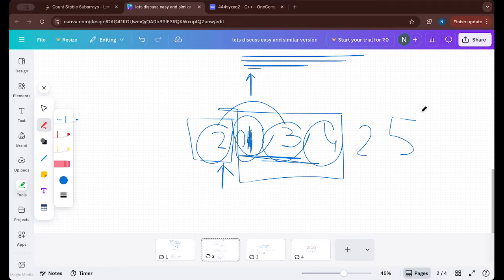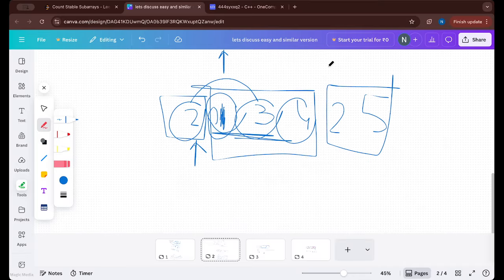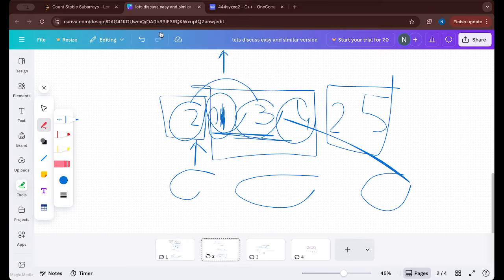And now coming to 2, what is the new subarray? This is 2 and 5. So now we are able to segregate into blocks. So why are we doing this? Why do we want this exactly? Because we are trying to break down the problem. For example, let's say we have this 2 and this 4. There is no interconnection between these two, right? Because they are in different blocks.